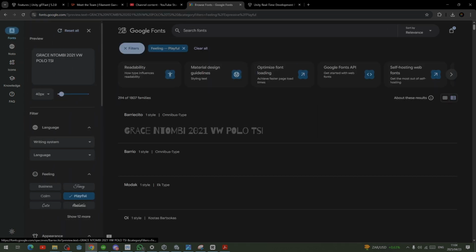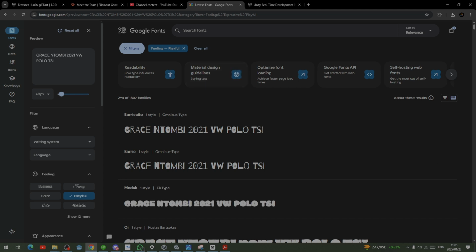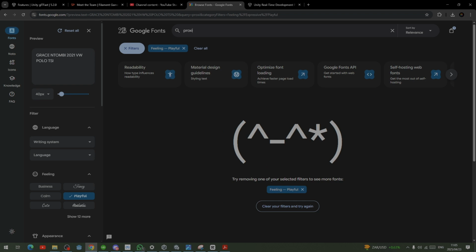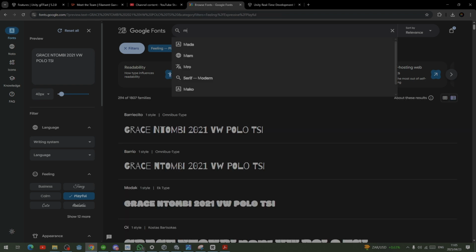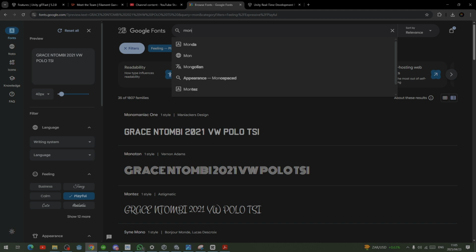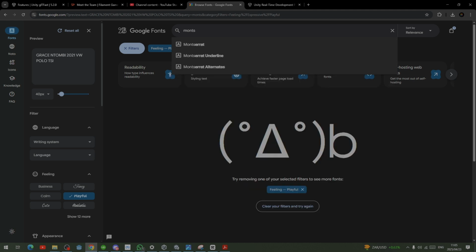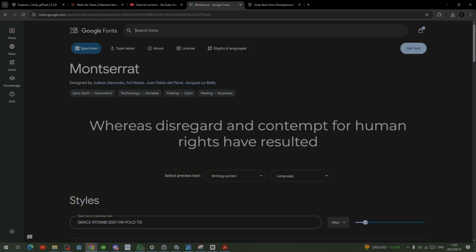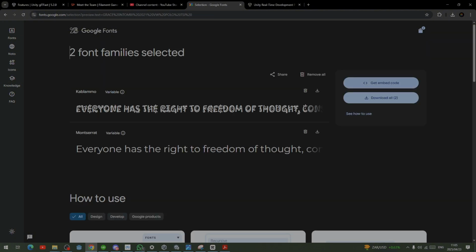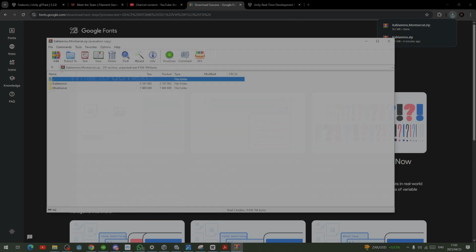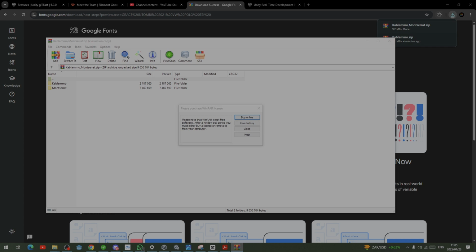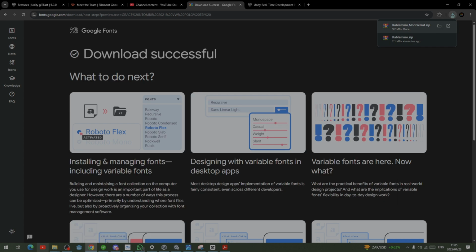Let's go back and I'm gonna choose a font called, let's see, Proxima. Wait, Montserrat. Oh, by the way, guys, this only shows the fonts that are created by Google. So certain fonts you have to buy. I'm gonna download Montserrat. We use Montserrat in most of our projects. So let me download. Now I selected both of them. Let me delete, download Montserrat, and go back and extract.